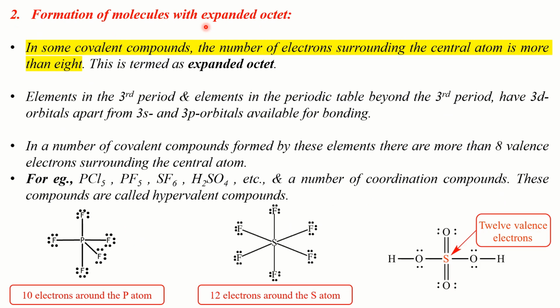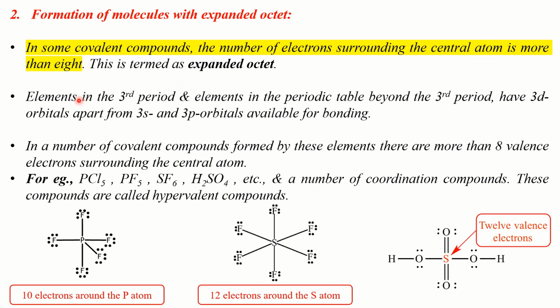The second type of exception to the octet rule is the expanded octet of the central atom in certain molecules. Now, what is this expanded octet? In some covalent compounds, the number of electrons surrounding the central atom is more than 8, and this is known as expanded octet. And note that second period elements do not show expanded octet because they have only 2 shells.